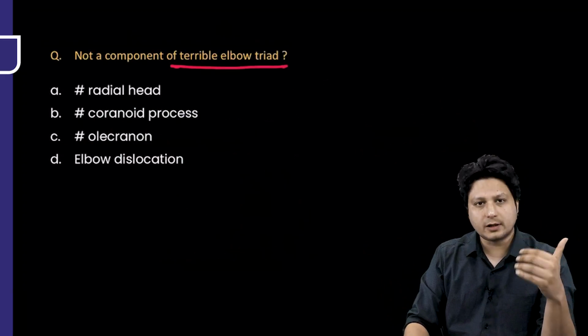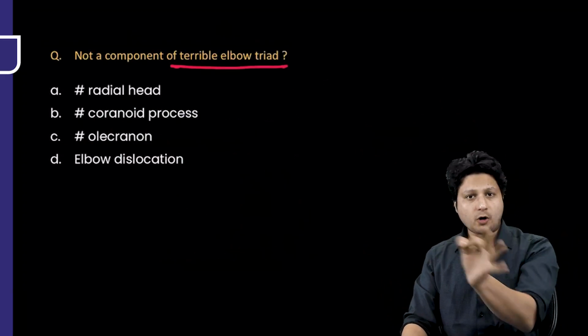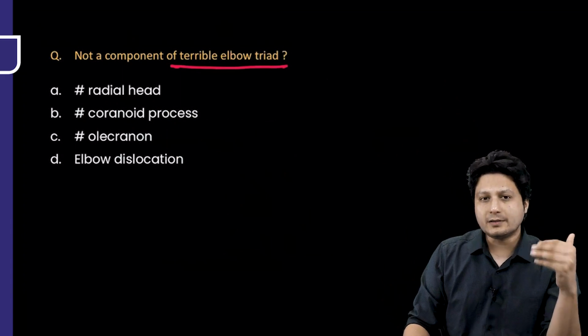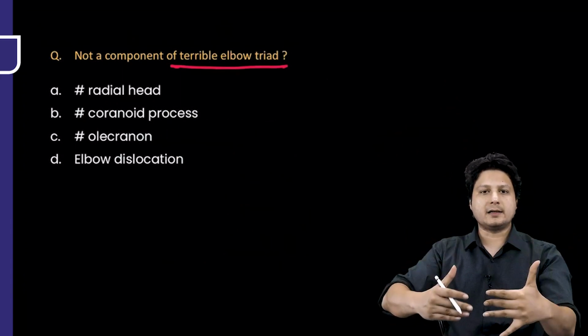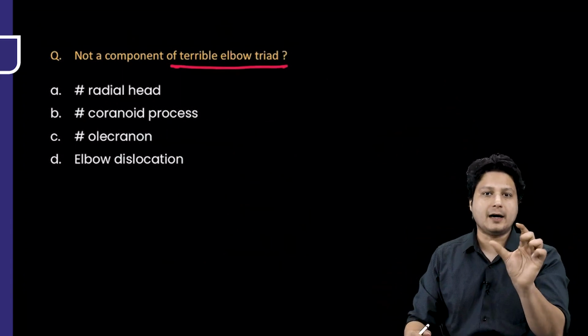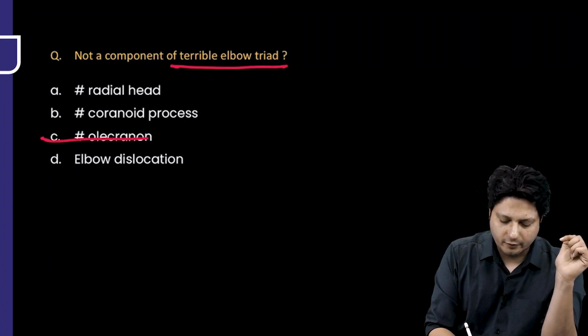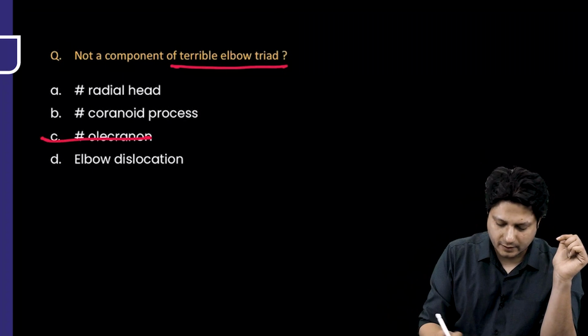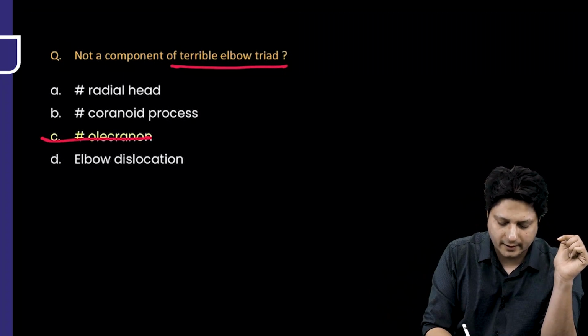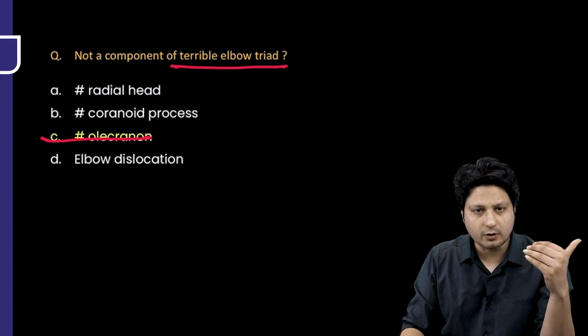Now, if you go back to the question, which of the following is not a component of terrible elbow triad, there is a likely possibility that you might consider the fracture of the olecranon to be a component. But in reality, it is never a component of terrible elbow triad. So fracture of the olecranon is the answer for this particular question.